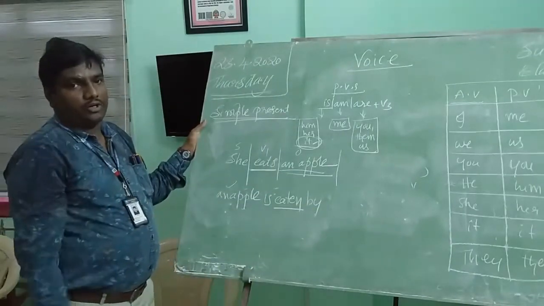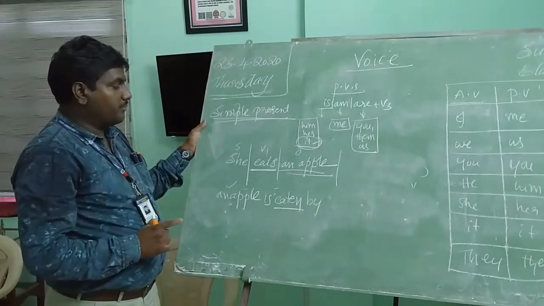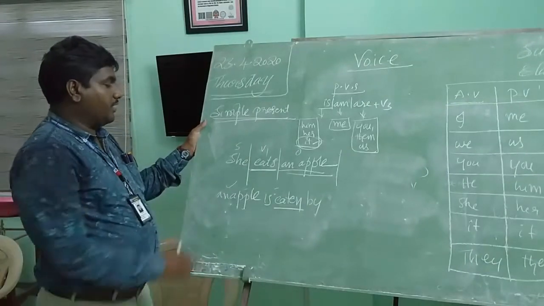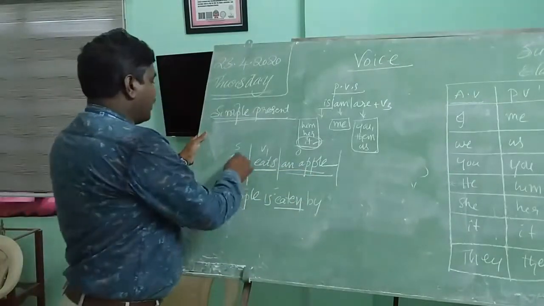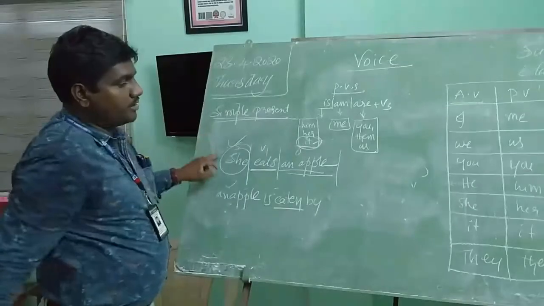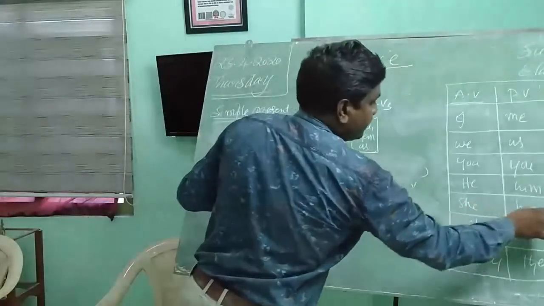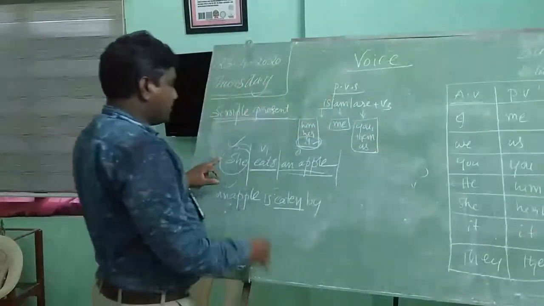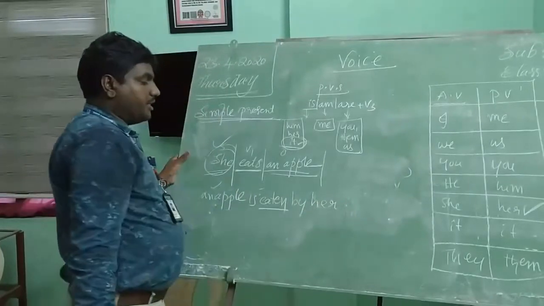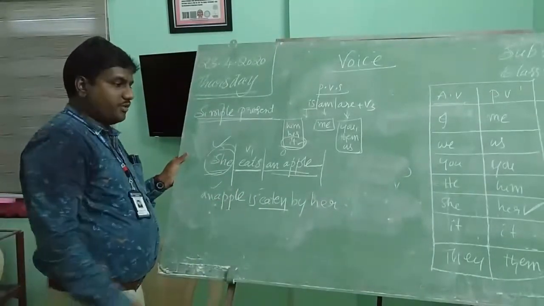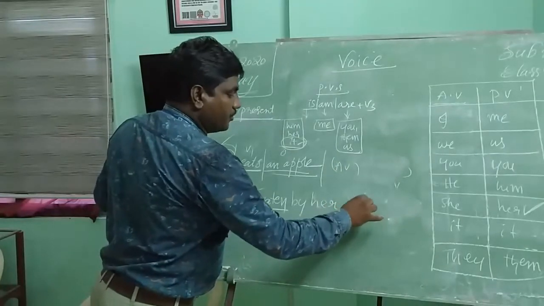What is the final rule? What is the fifth rule? Subject changes into object. When the subject changes into object, we have to observe these rules. What is the subject here? She. According to the rules, she changes into her. Then what shall we write? Her. In this way, we will write passive voice. This is active voice. This is passive voice.